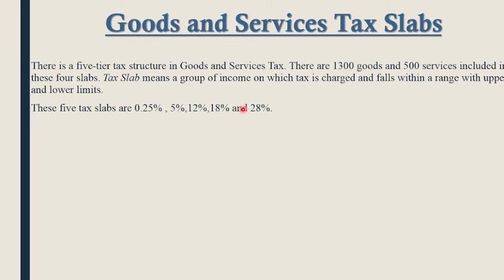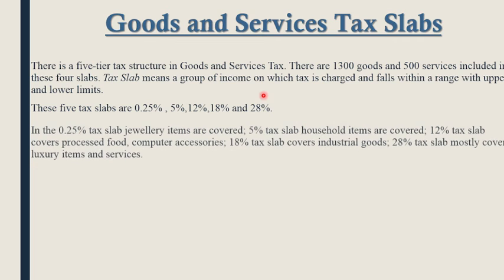Now these 5 tax slabs are 0.25%, 5%, 12%, 18% and 28%. These are the 5 tax slabs. Now let's see the next one.